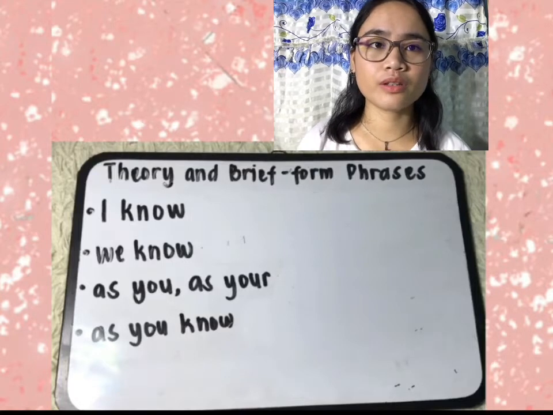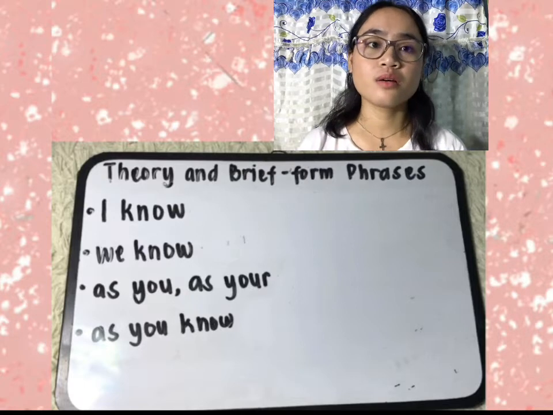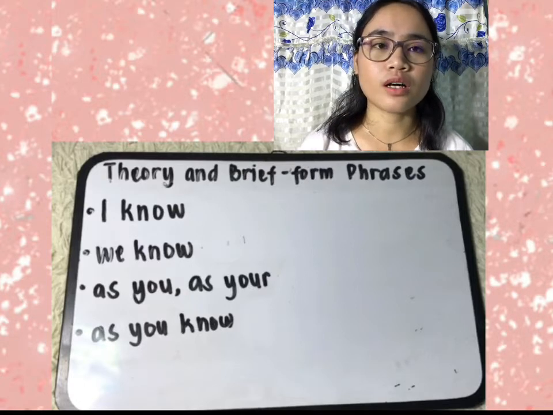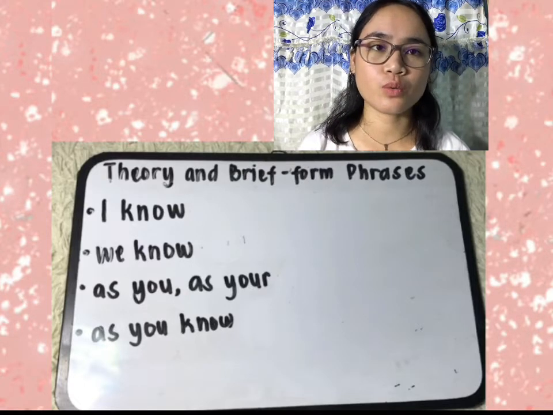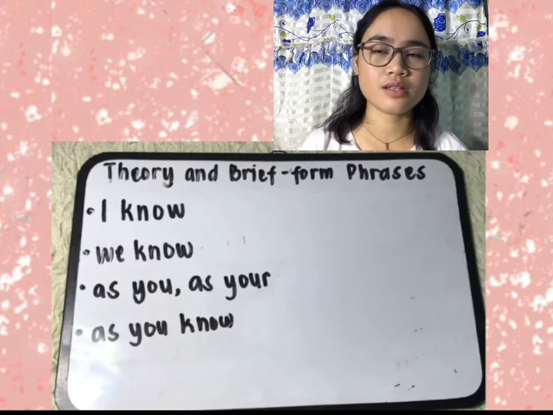Good day. Today I'm going to discuss the theory and before phrases as well as the sounds and words of if, is, say, and j. But first, let me discuss the theory and before phrases because we know that brief forms are special outlines and are most commonly used words represented by a single stroke or one to two symbols only. In this lesson, it is being combined with theory or principles to make a complete outline called a phrase.